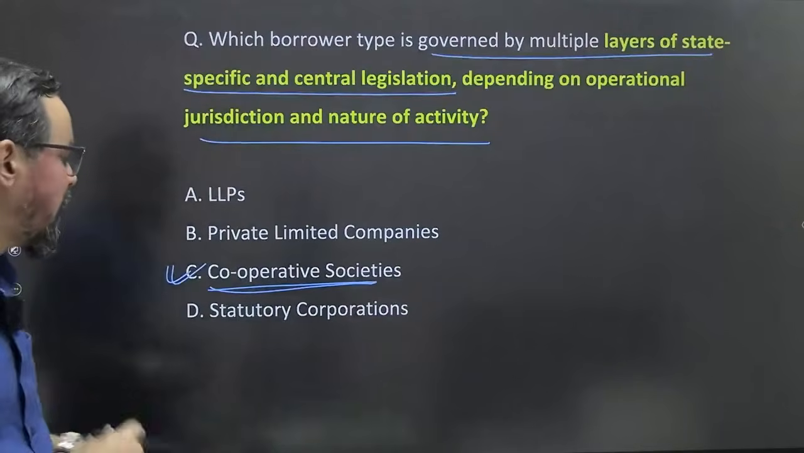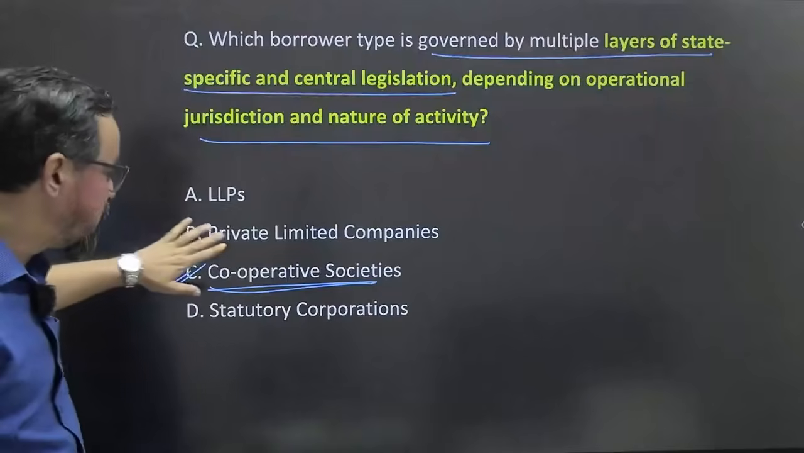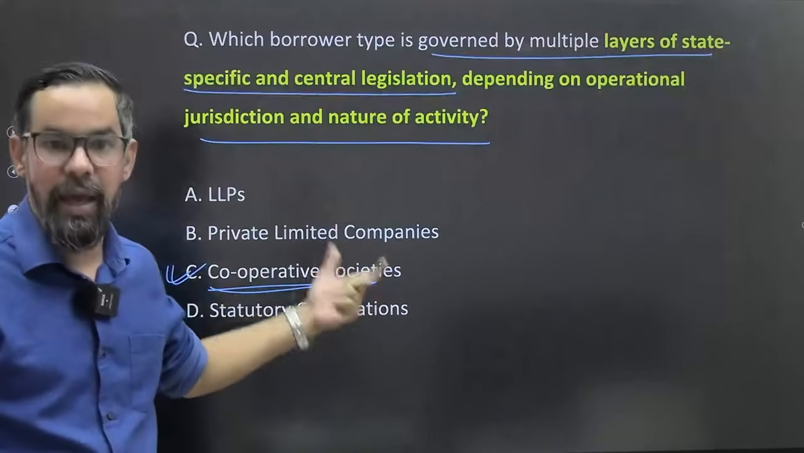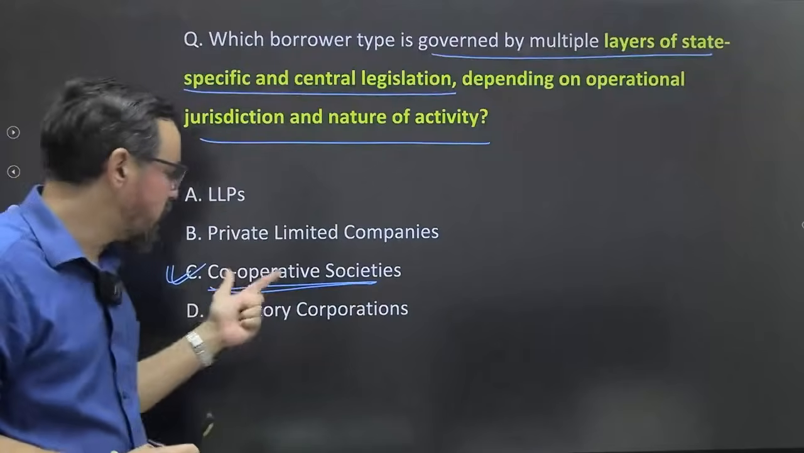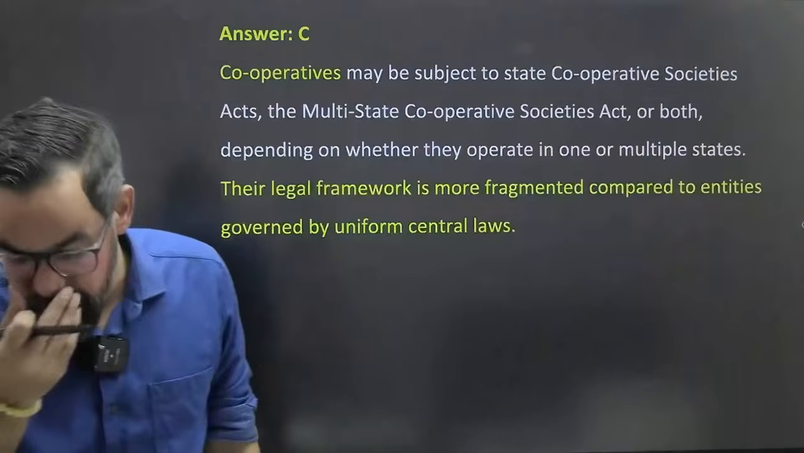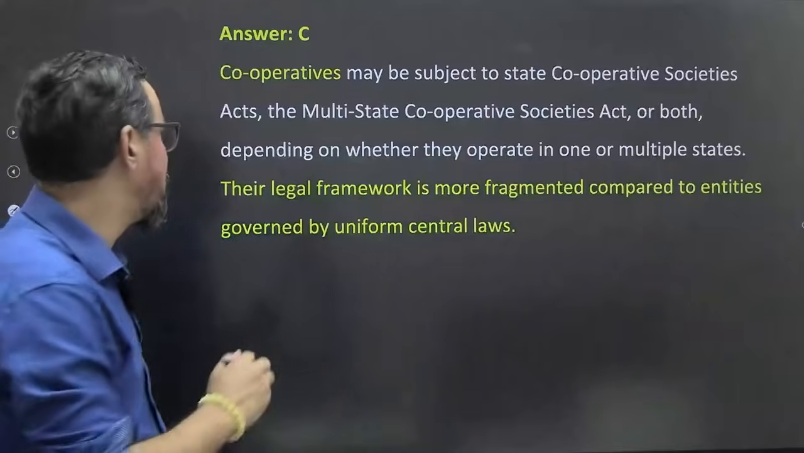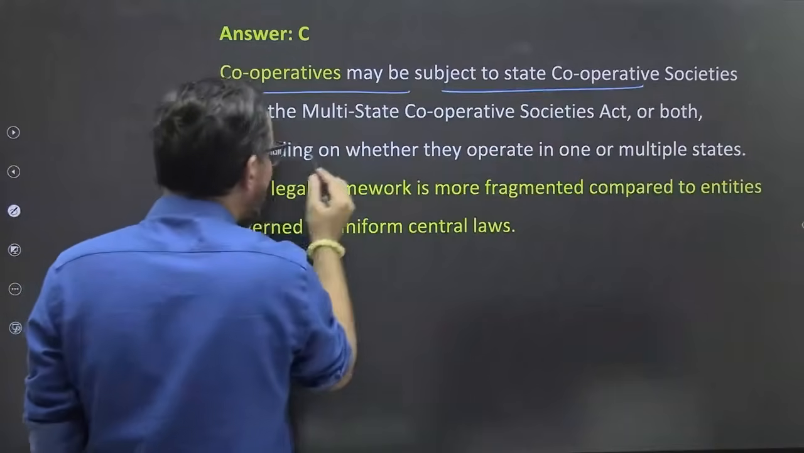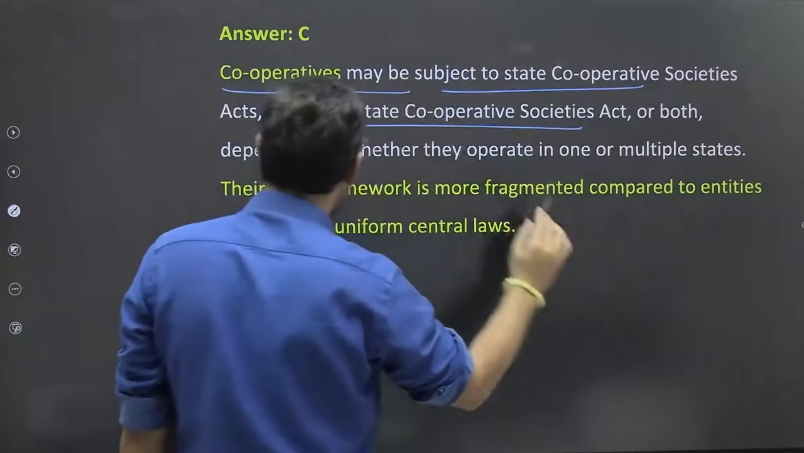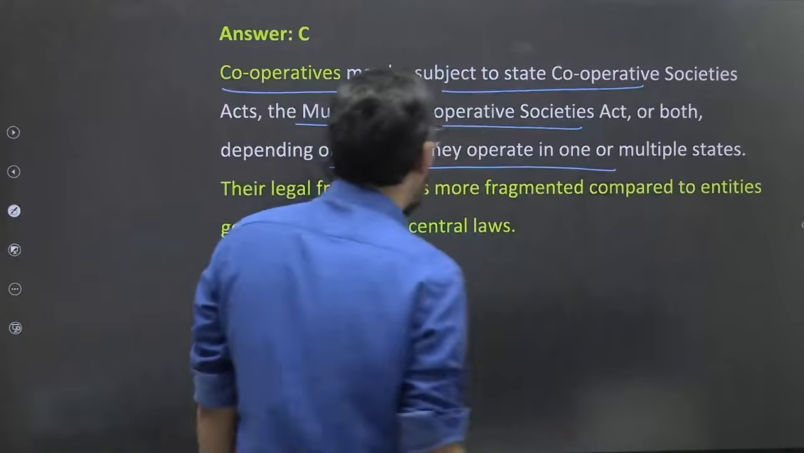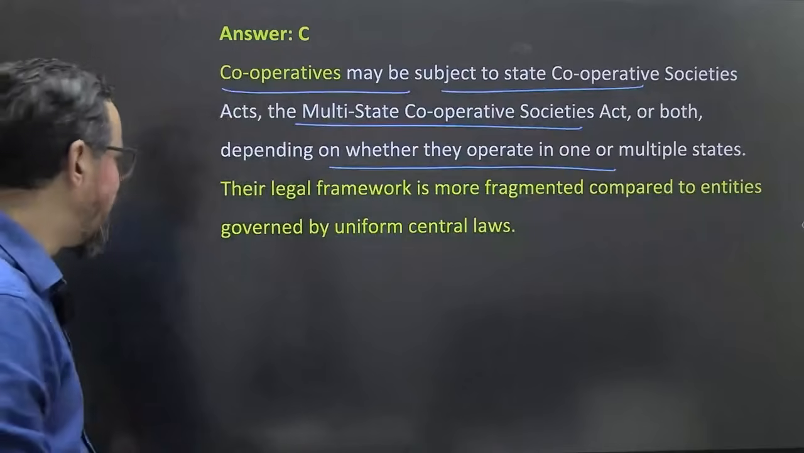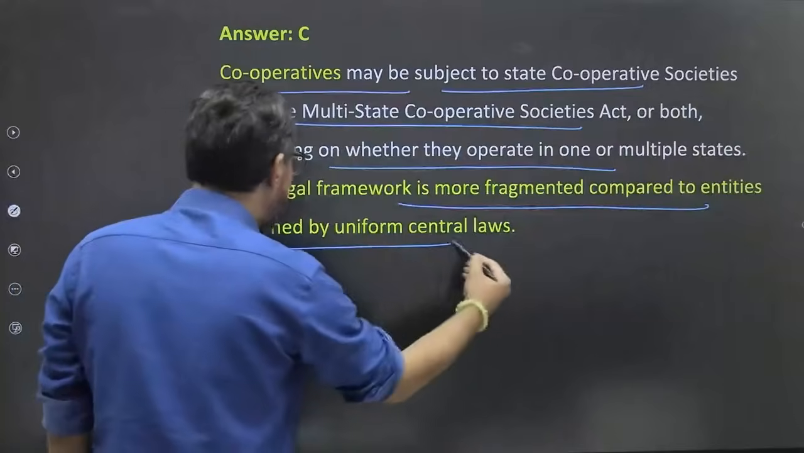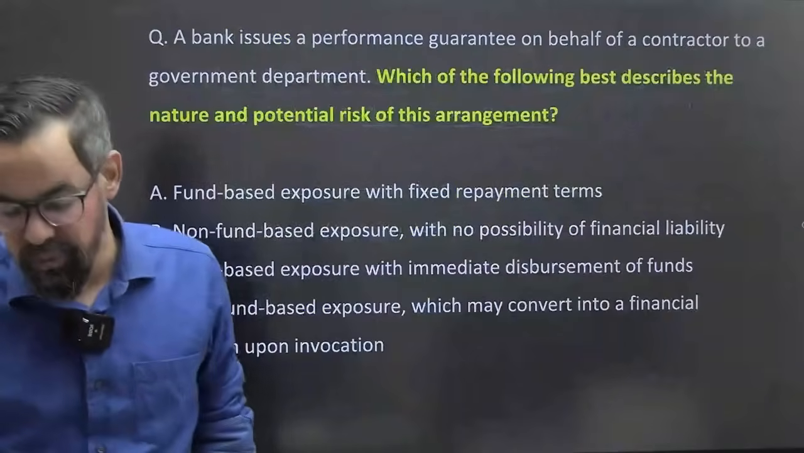Cooperative societies. For LLPs we have the LLP Act. For companies we usually have the Companies Act, and others are governed by acts like the LIC Act or the SBI Act. But in case of cooperative societies we have different acts. Cooperatives may be subject to the State Cooperative Societies Act, the Multi-State Cooperative Societies Act, or both, depending on whether they operate in one or multiple states. Their legal framework is more fragmented compared to entities governed by universal central laws.